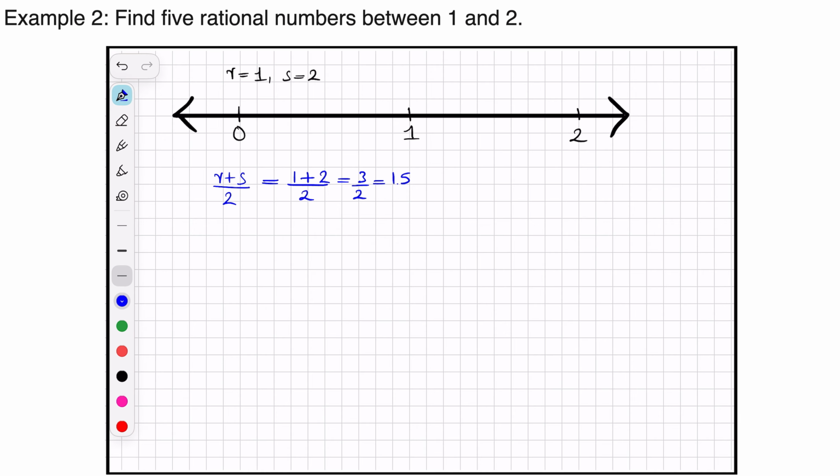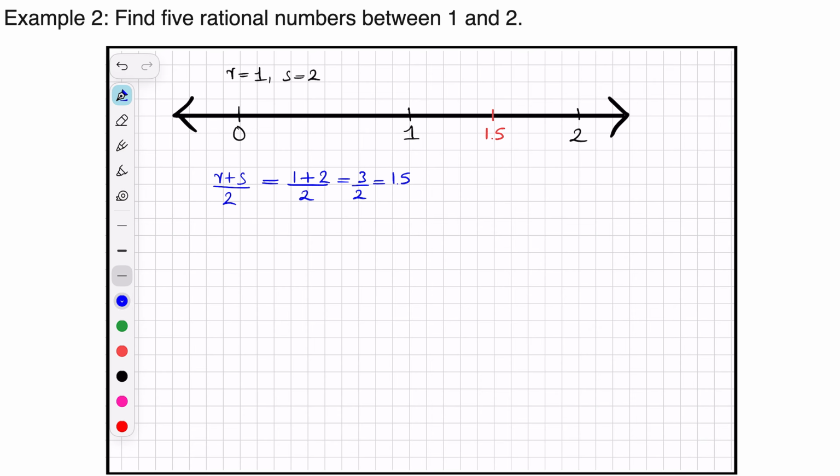Now, what will be the position of 1.5? It will be between 1 and 2, exactly in the middle. Now that we have marked 1.5 on the number line, let us find the next 4 rational numbers between 1 and 2.